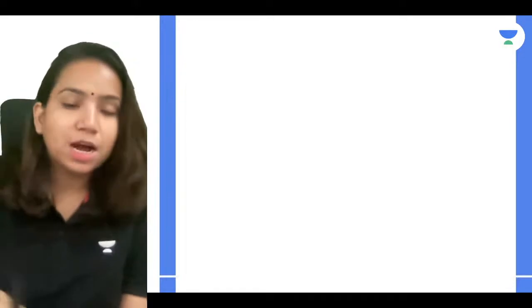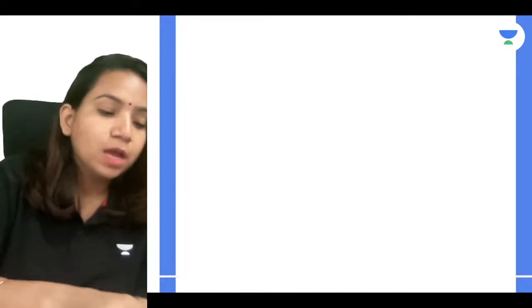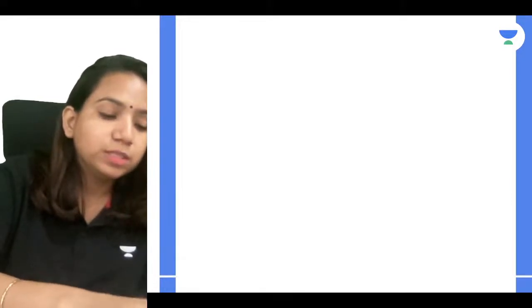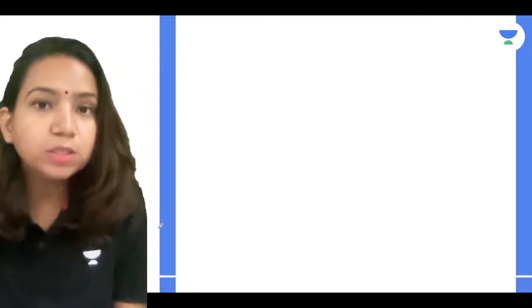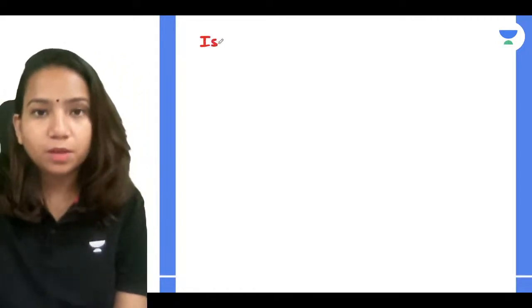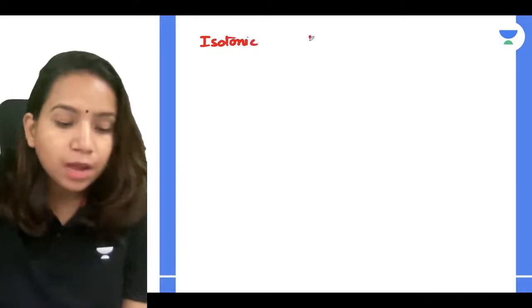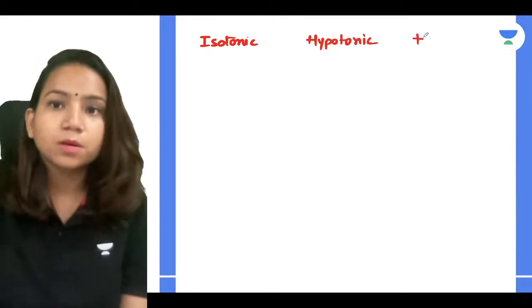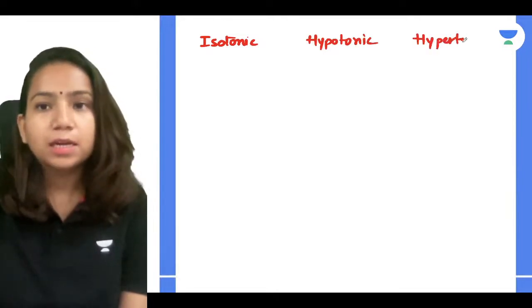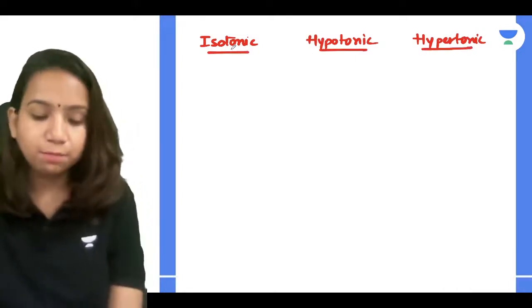Okay, so we got all the information about the classes. Now, without wasting much time, we'll quickly go to the topic that we have to know. Last class, we discussed the three types of solutions. What are those? We discussed isotonic, hypotonic and hypertonic solutions. Remember that, guys? In the last session, we ended on isotonic, hypotonic and hypertonic solutions.